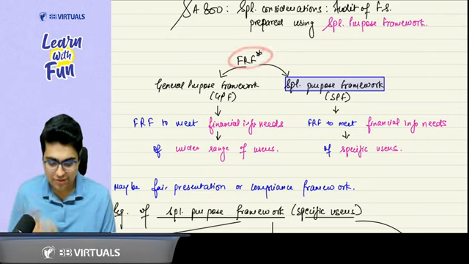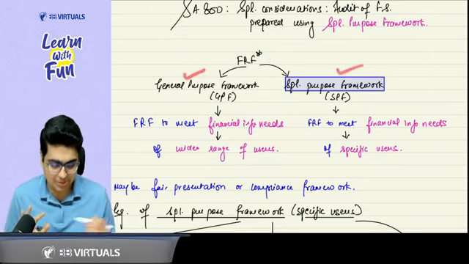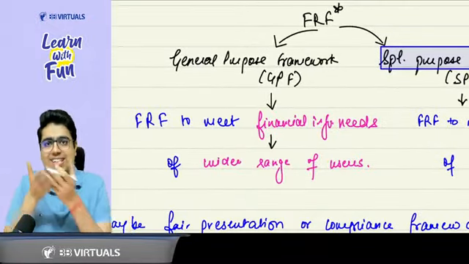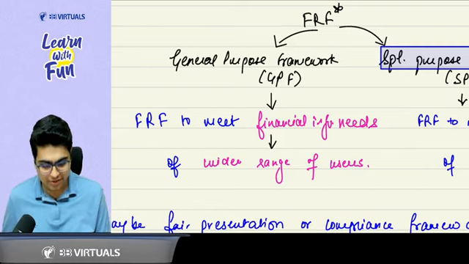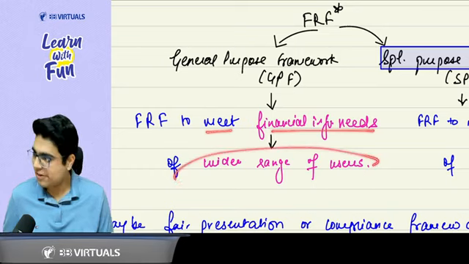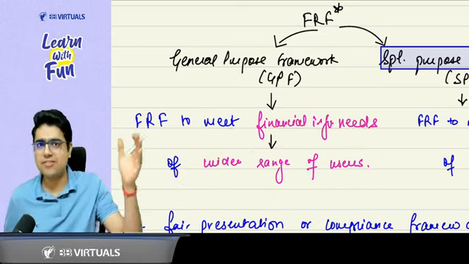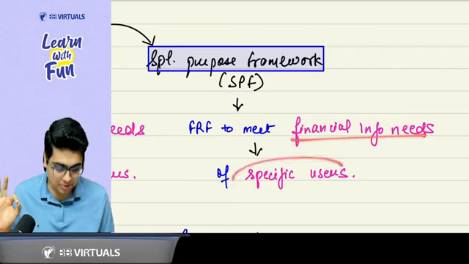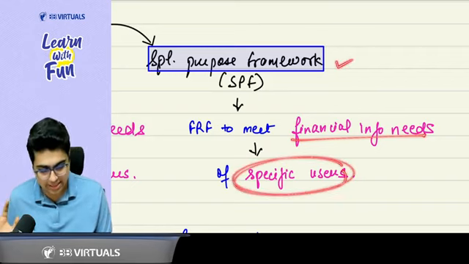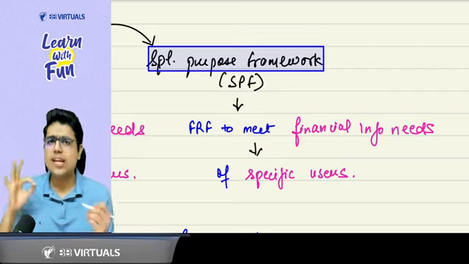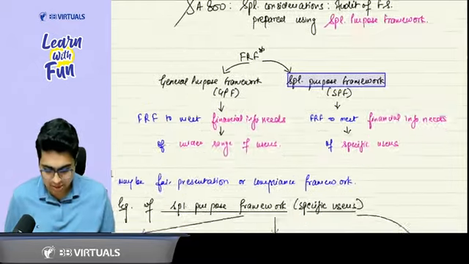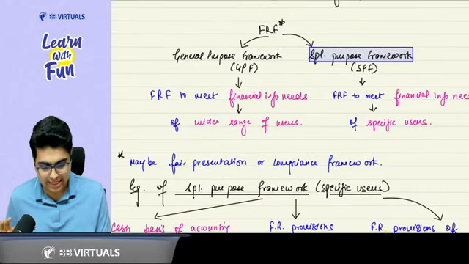The financial reporting frameworks are of two types: general purpose framework and special purpose framework. General purpose framework is for generally everyone, that is, the financial reporting framework meets the financial information needs of a wide range of users. But when your financial statements are prepared to meet the financial information needs of some specific users, then you call it a special purpose framework. Now sir, what can be the examples of special purpose framework? Just hold on, I will discuss that. This FRF, that is the financial reporting framework, can be fair presentation or compliance.